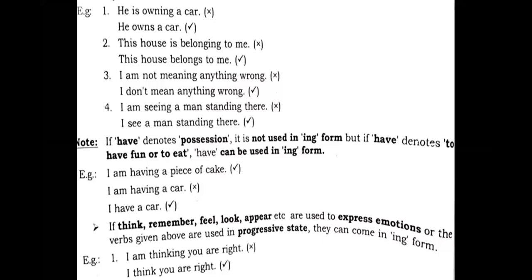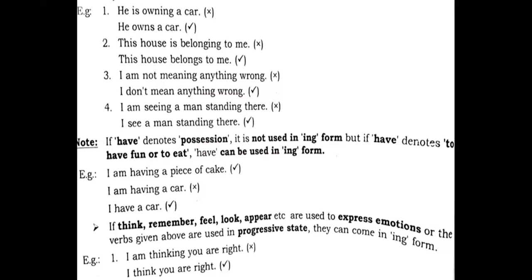I'm telling you, these verbs are not used in ing form; these are used in indefinite tense, right? Present indefinite or simple. This house is belonging to me. That's wrong. This house belongs to me. This will be the sentence.